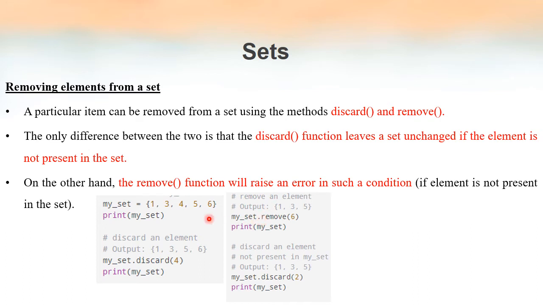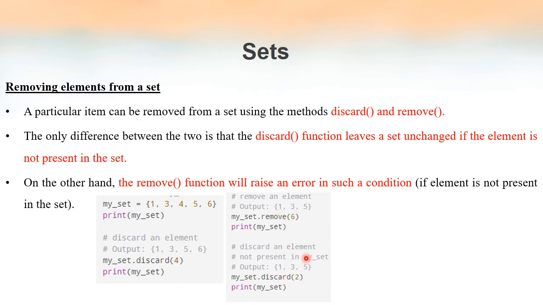Similarly, here we are trying to delete an element from the set by using the remove method. Since the element 6 is already there inside the set, the remove method will not give an error. Otherwise, if the element 6 was not there inside the set, then this line of code would generate an error. After this line of code, if we print mySet, the output will be 1, 3 and 5. Similarly, if we try to delete the element 2 from the set mySet now.